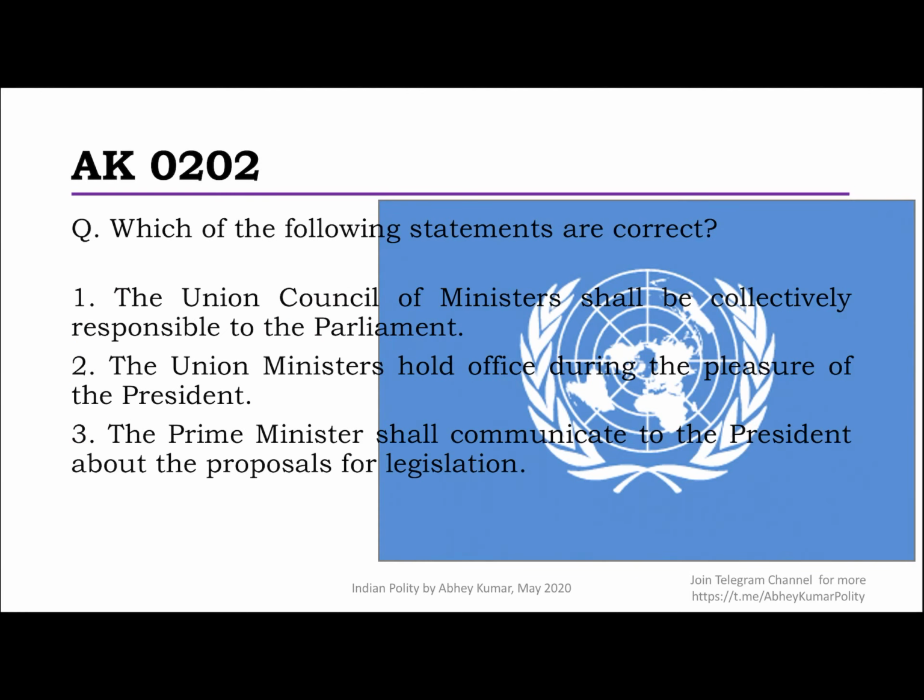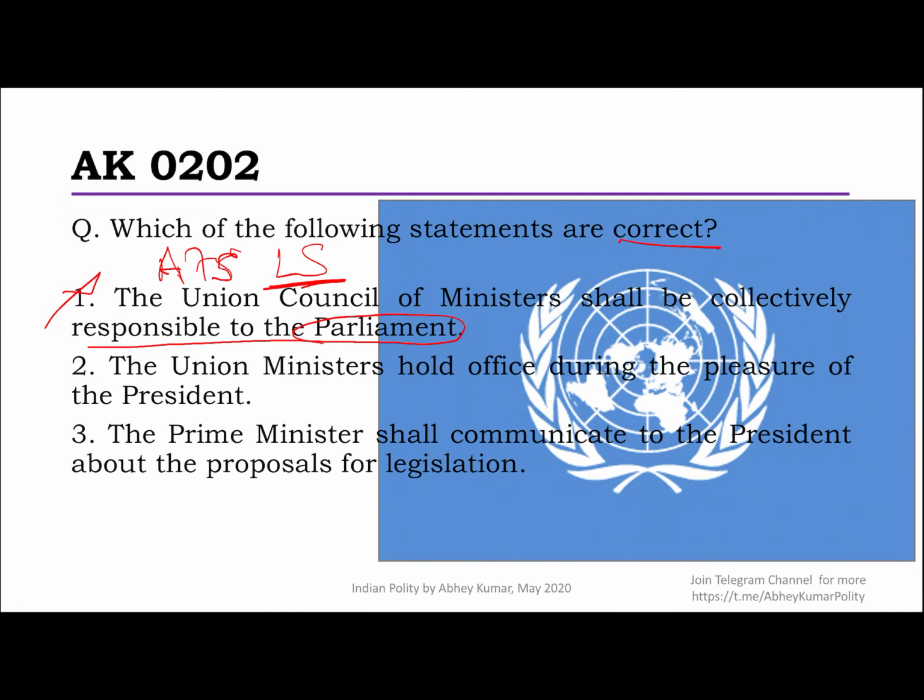Okay, so the next question we have is which of the following statements are correct? The first statement says the Union Council of Ministers shall be collectively responsible to the Parliament. Now, I'm sure we know that this is actually not entirely correct, because their collective responsibility under Article 75 is only to one house of parliament, that is Lok Sabha. So as a standalone statement, this is not an accurate option to choose, so we will not mark this.